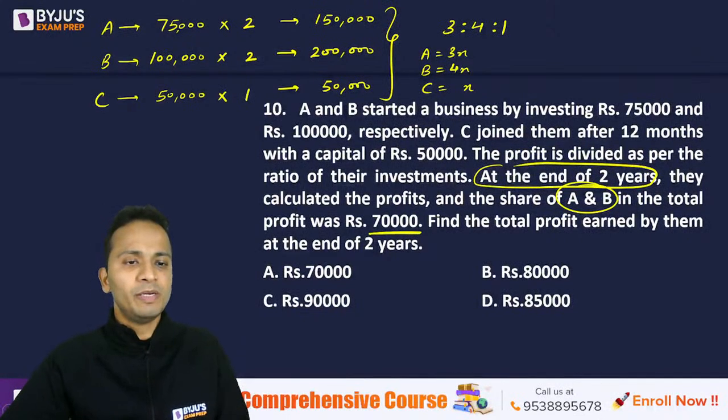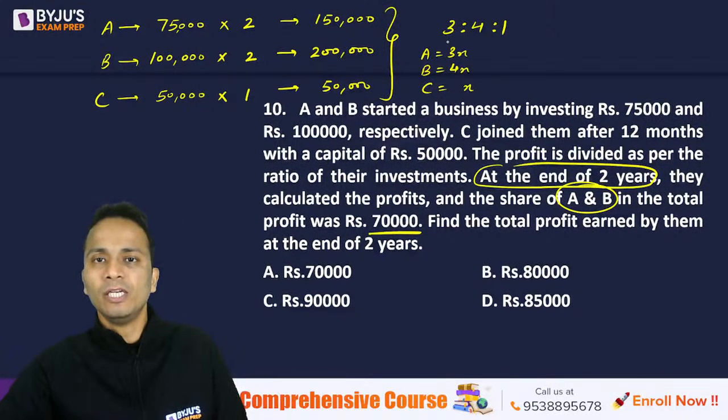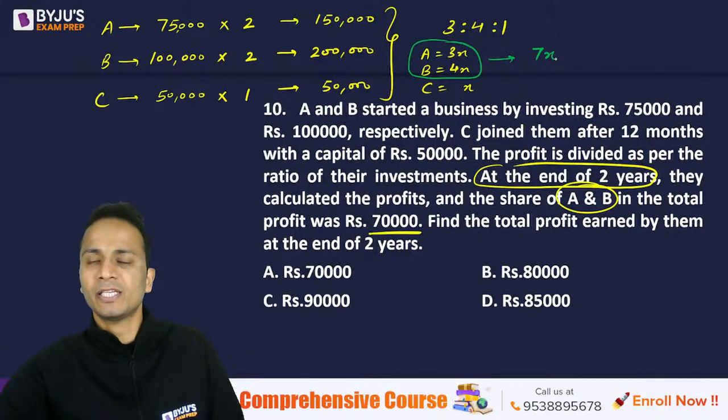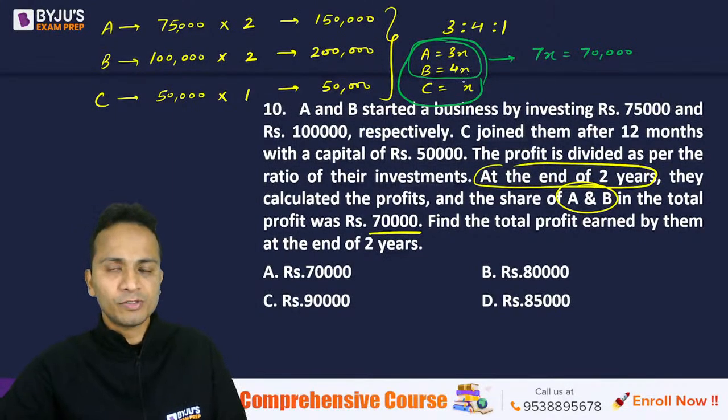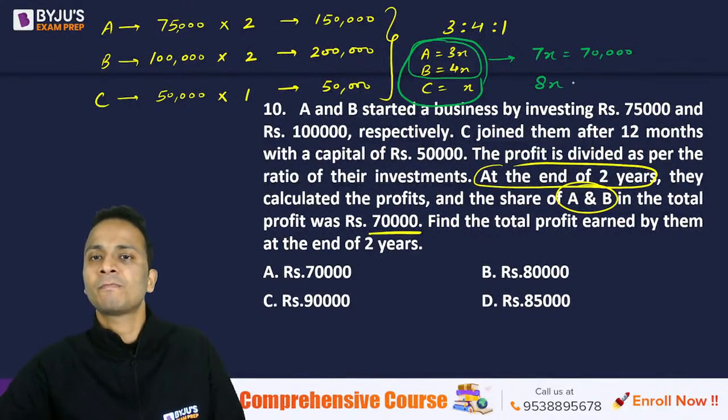Now the question tells me about the profits of A and B only. So let's sum the profits of A and B. 7x is given as 70,000. And they're asking about the total profit, which is 3x plus 4x plus x, that is 8x. So if 7x is equal to 70,000, then 8x has to be equal to 80,000.